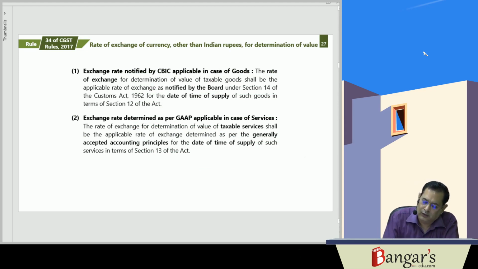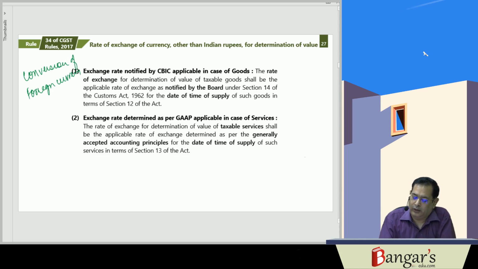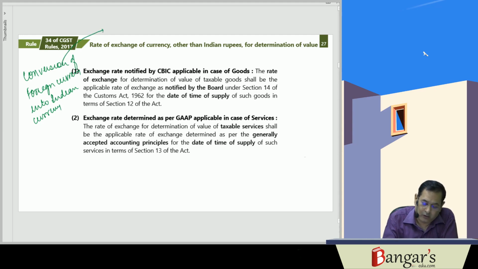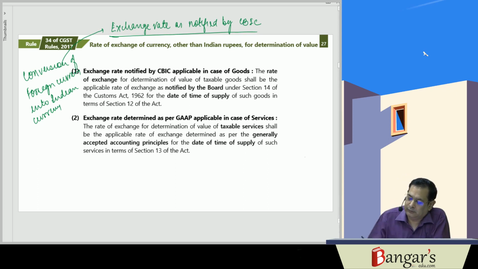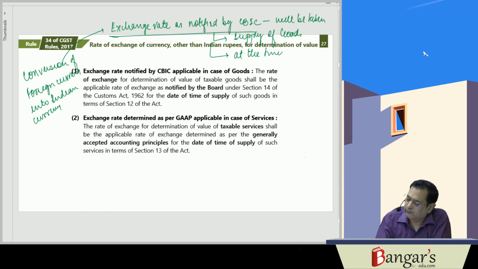So in case of conversion of foreign currency into Indian currency, the exchange rate as notified by CBIC will be taken when supply of goods is involved, at the time of supply.